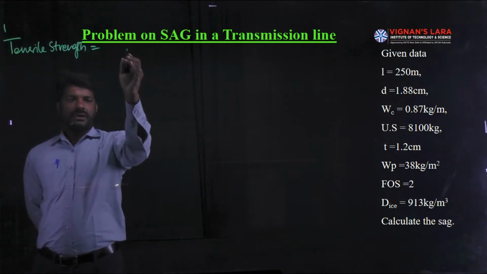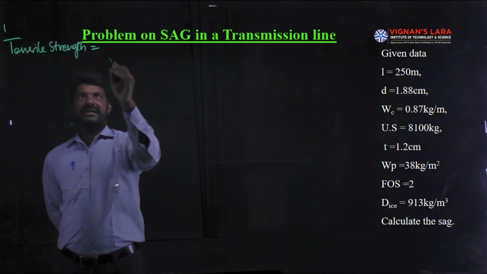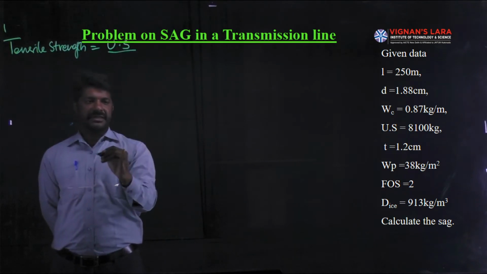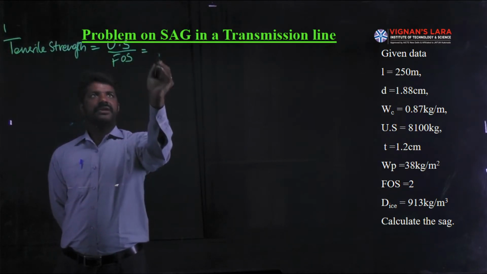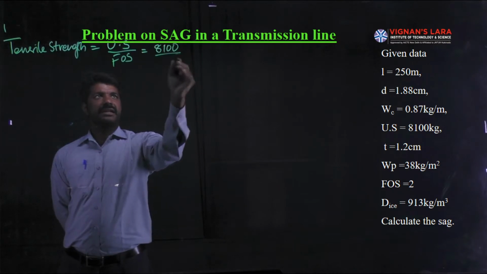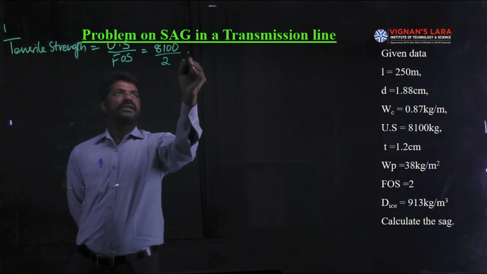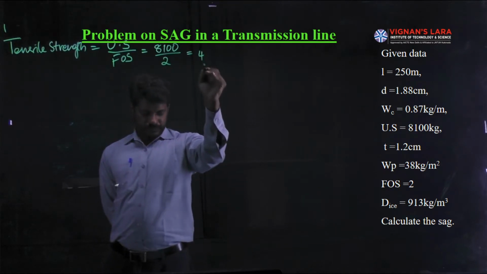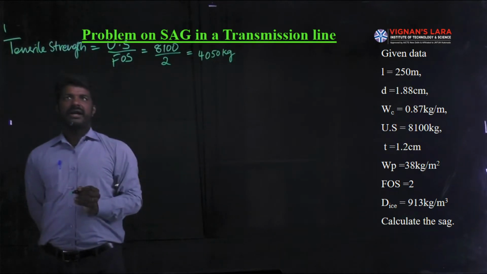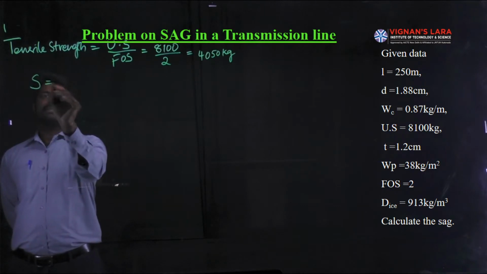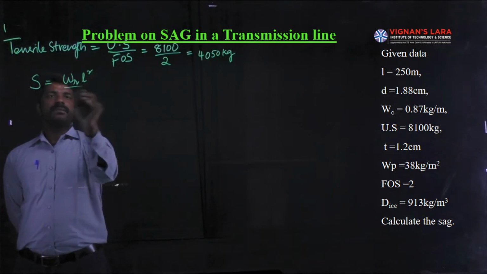The tensile strength is equal to the ultimate strength of the conductor divided by the factor of safety, FOS. Its value is 8100 divided by the factor of safety, which is given as 2, therefore it is equal to 4050 kgs. Also, the formula for the sag is S equal to WR L square by 8T.